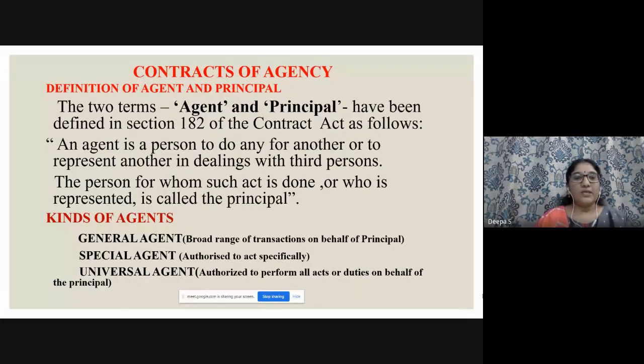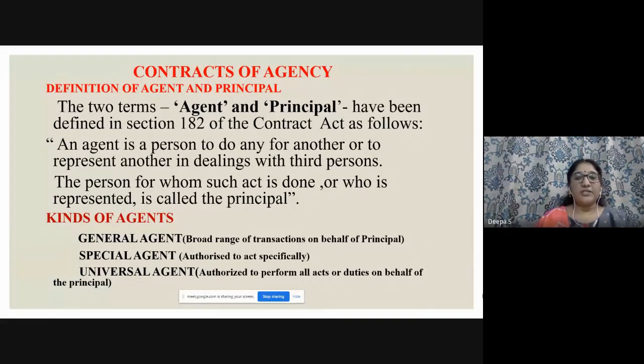We have many kinds of agents: general agent, special agent, universal agent, and it continues. A general agent has a very broad range of transactions; a big business will have many agents. A broader range of transactions on behalf of the principal is done by the general agent.